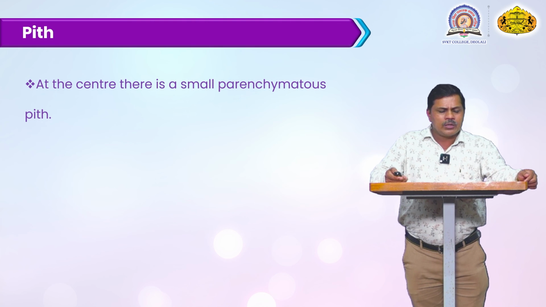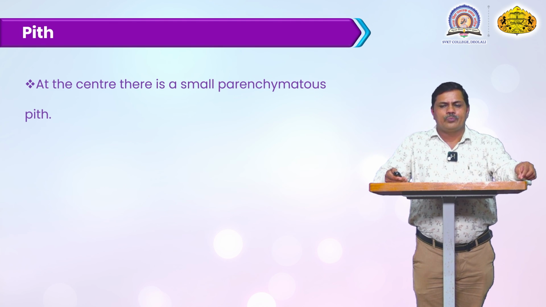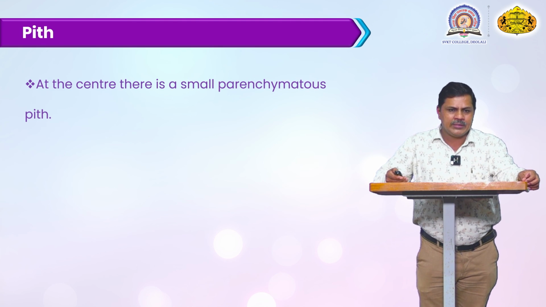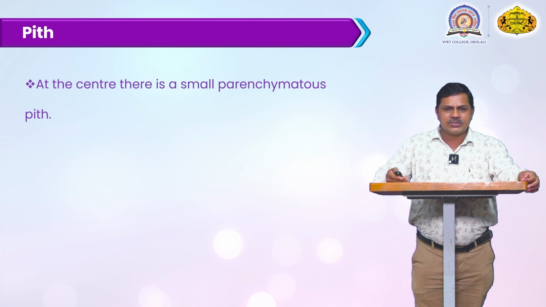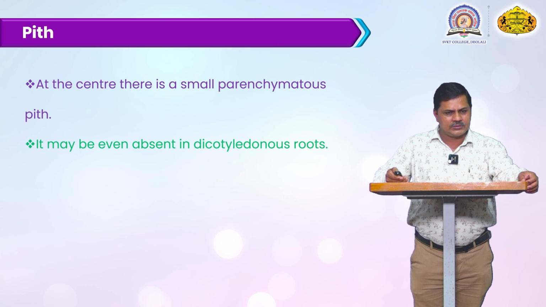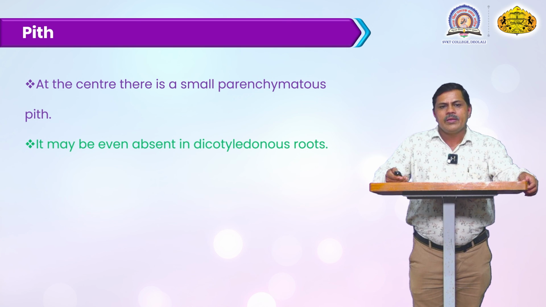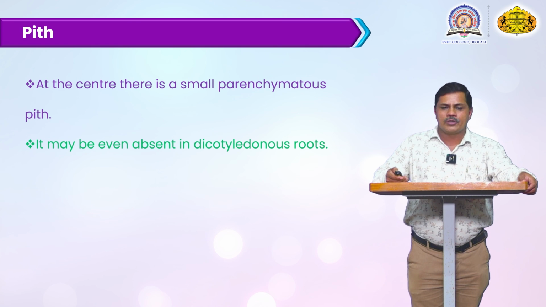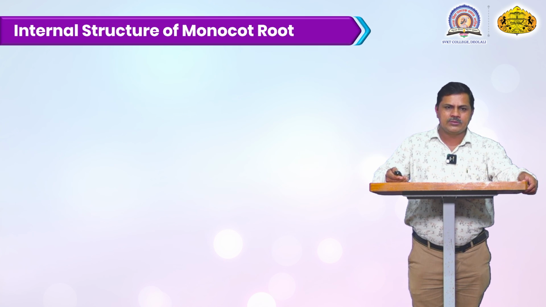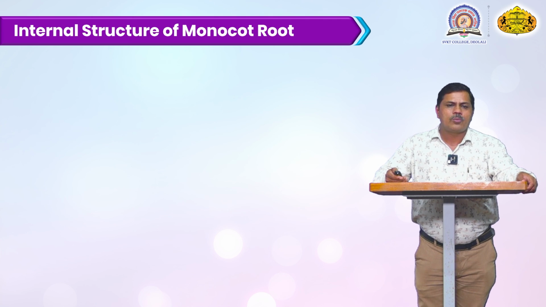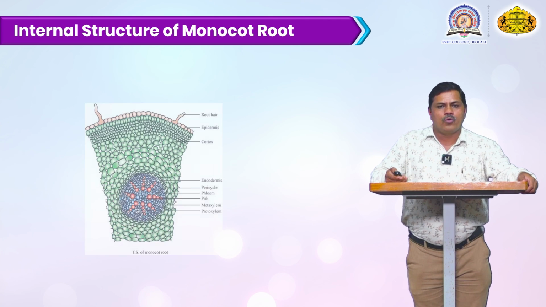Then at the central portion, at the last part of this transverse section, is the pith. At the center, there are small parenchyma cells. It may even be absent in the dicotyledonous root in certain species. Then we will discuss the internal structure of the monocot root.